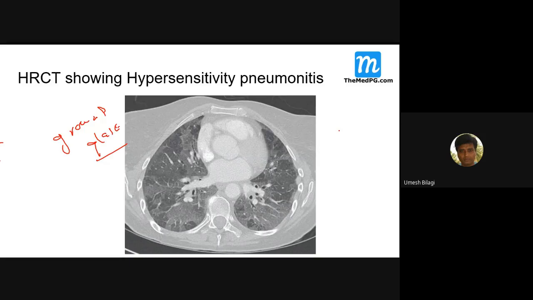For the lower part, they put cardboard, and for the upper part, many times they put a glass which is not transparent. That sort of glass, it is ground glass. This is one thing which you can get in hypersensitivity pneumonitis.